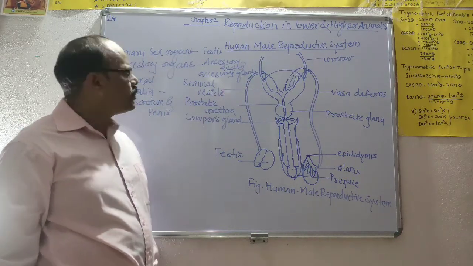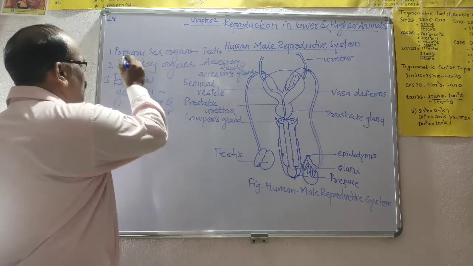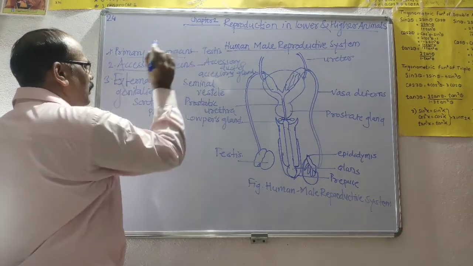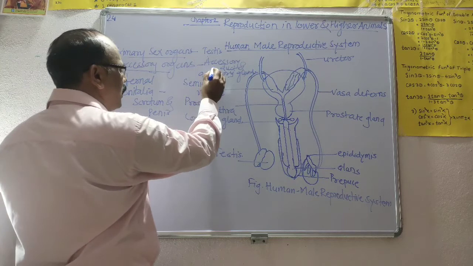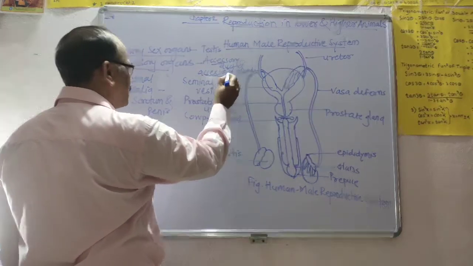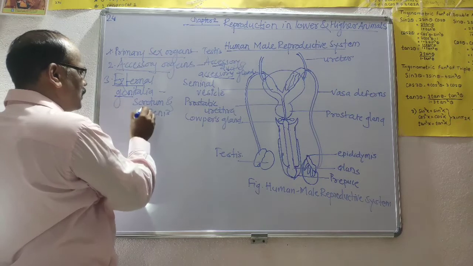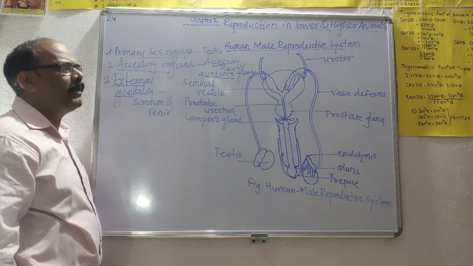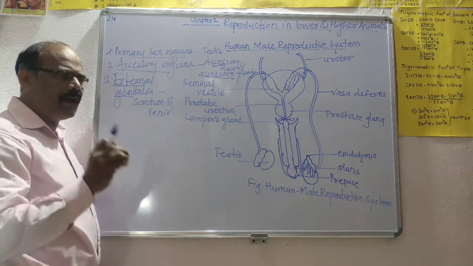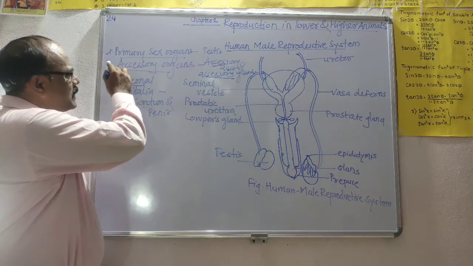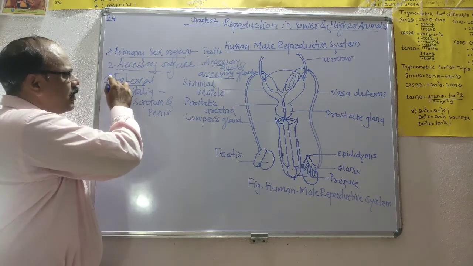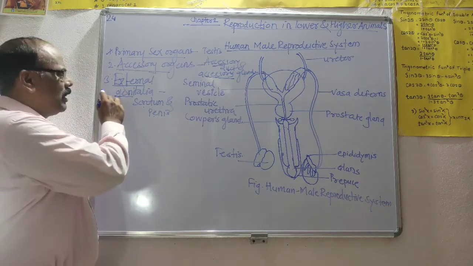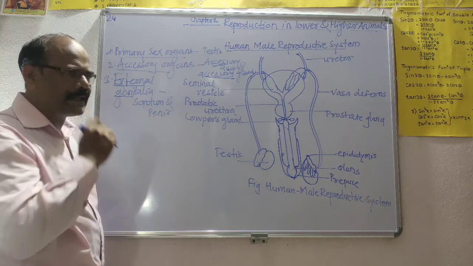The human male reproductive system consists of different parts: the primary sex organs, that are the testes; the accessory organs, which consist of the accessory ducts and accessory glands; and the external genitalia, which consist of the scrotum and penis. These three parts are included in the human male reproductive system.